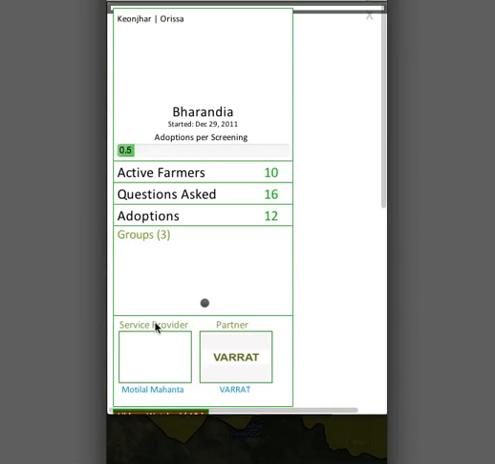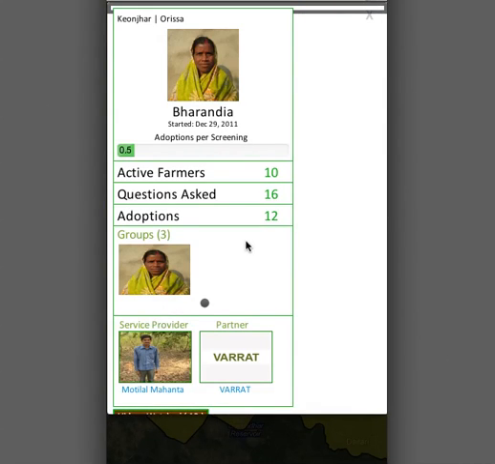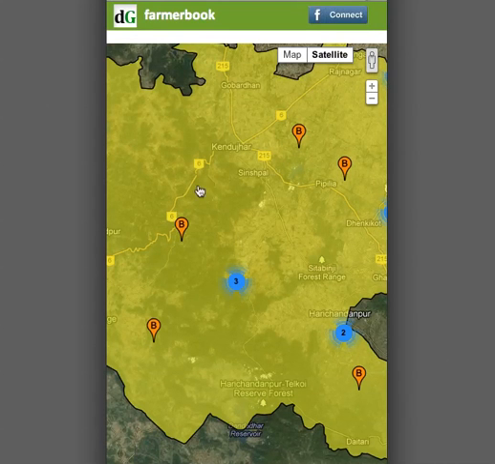So let's say we click on one of these and we can see information about the village Bharandia. Here our work began on the 29th of December, as you can see. There are 10 active farmers in this village. They've asked 16 questions and they've made 12 adoptions. Let's look at another example.